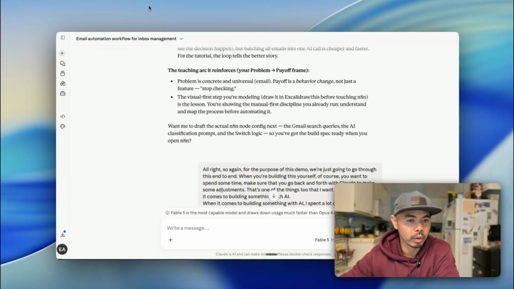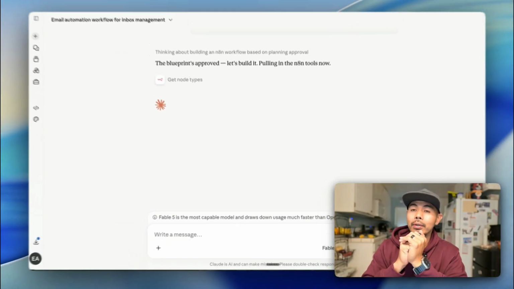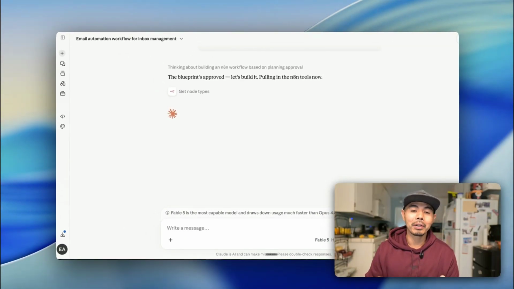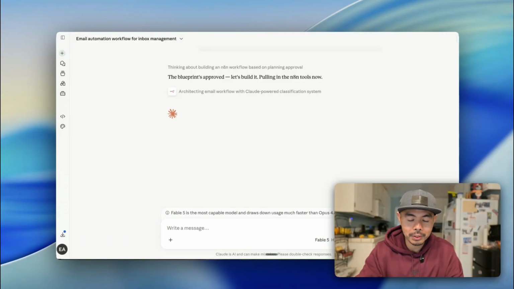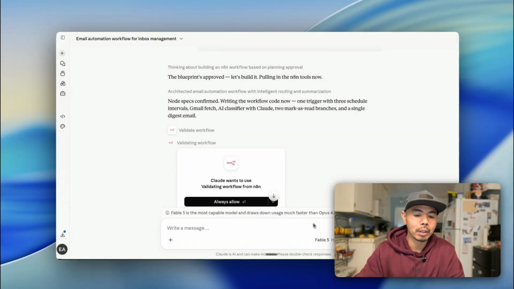One of the bad habits that I have when Claude is building something is working on another build. And that's something that I try to break, because you just really want to focus on your build. So two things that you can do while you're waiting for Claude. Number one is you can get your coffee or you can stretch. Or number two is that you can just type out notes on what you want to do next. If you have an idea, just pull up your Apple Notes, your Google Notes, or your Google Docs and type in some of the next steps that you want, or some questions that you might have for Claude.